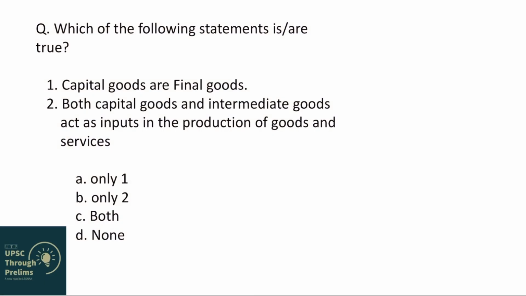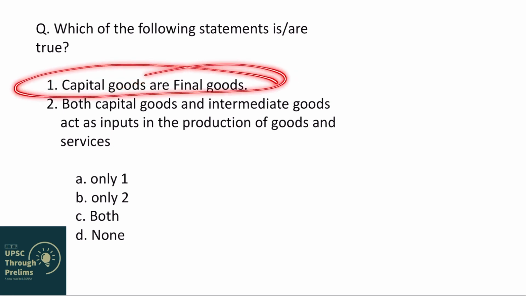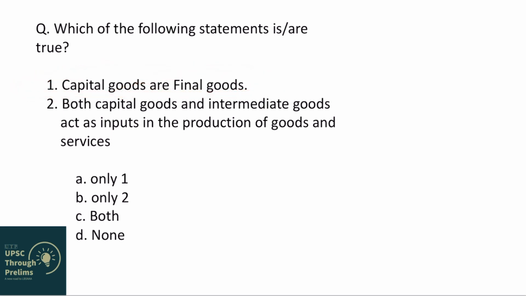Next question. Which of the following statements are true? First option is capital goods are final goods. Yes, capital goods are final goods. Why they are called final goods, I have already discussed in my first video, that is types of goods and services. Next statement is both capital goods and intermediate goods act as inputs in the production of goods and services.